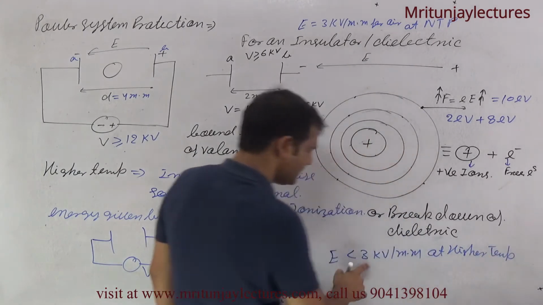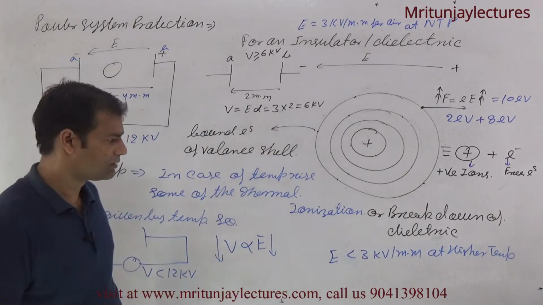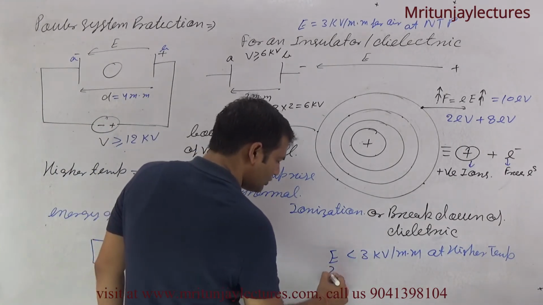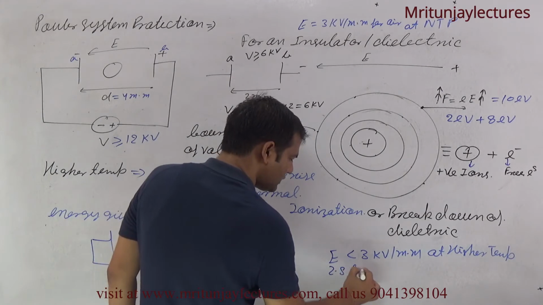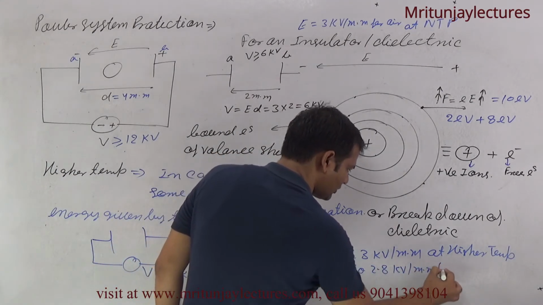Clear? E is less than 3 kV per millimeter, like 2.5 to 2.8 kV per millimeter required.